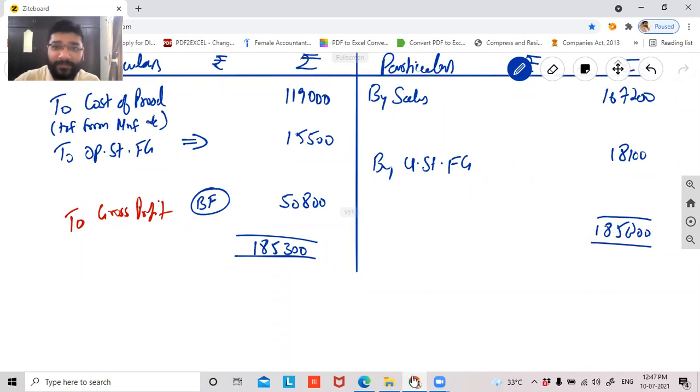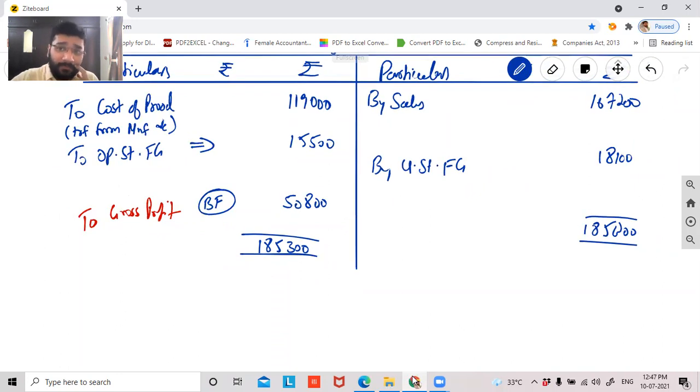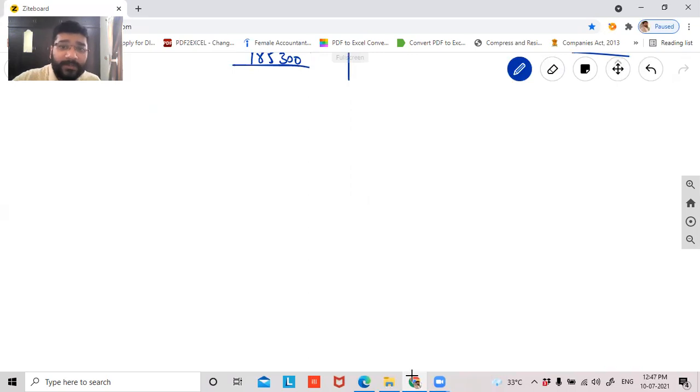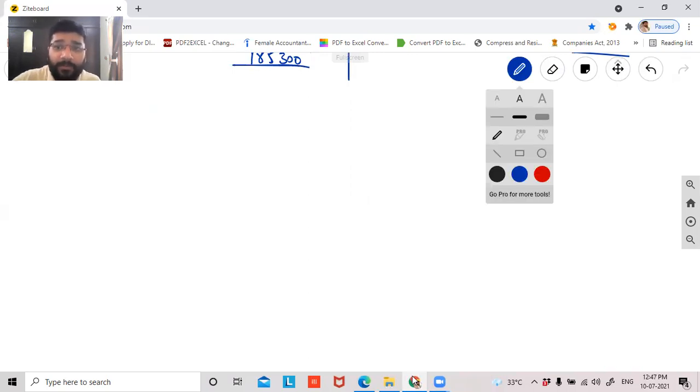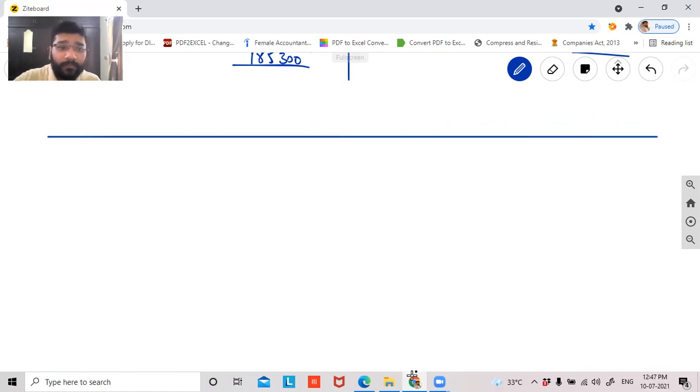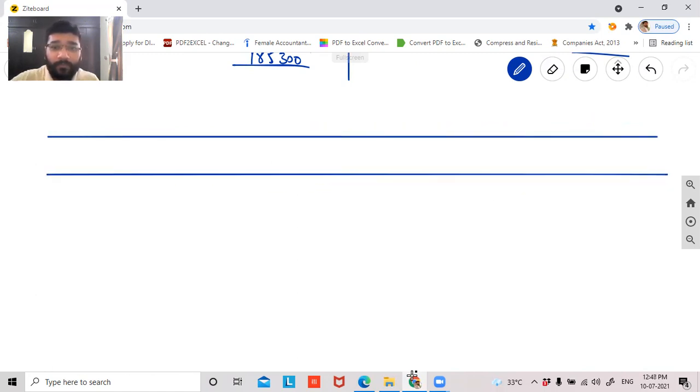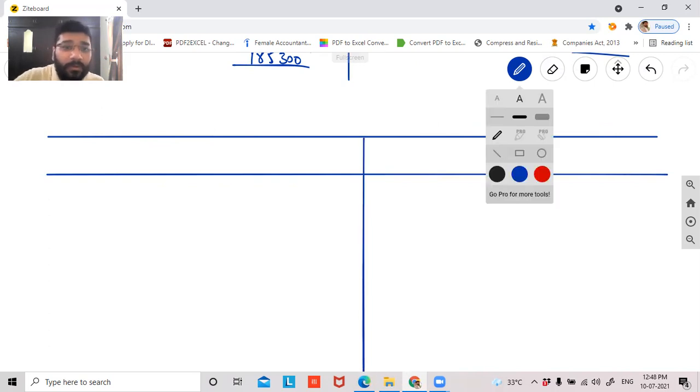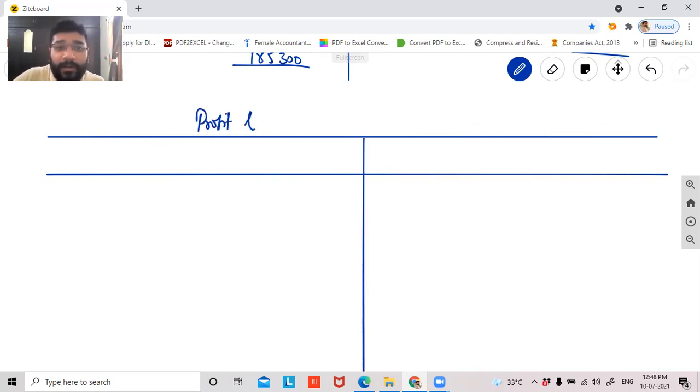Okay. So guys, we are done with gross profit. This gross profit will be transferred to your P&L account. So now you have to prepare the profit and loss account for the year ended 31st March 2020.